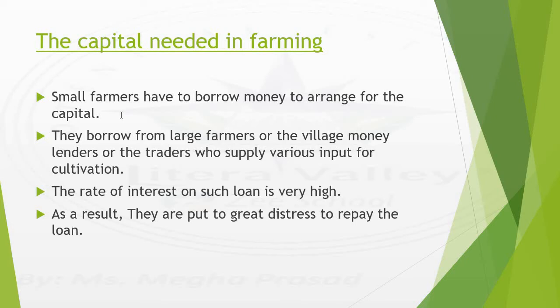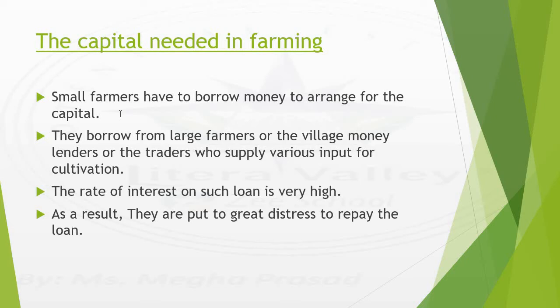Small farmers, I have already told you, are the ones who own less than 2 hectares of land. Since their land holding is very small, they do not have a very good amount of income.